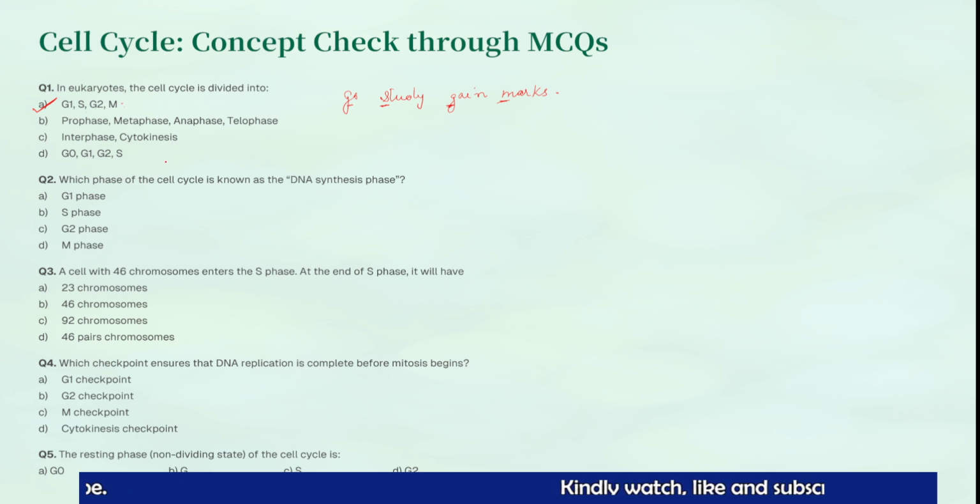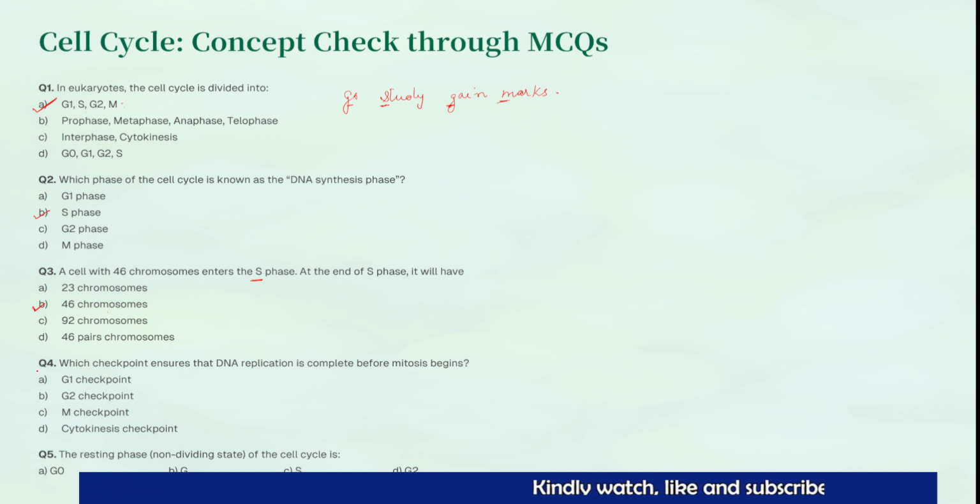Second question: which phase of the cell cycle is known as the DNA synthesis phase? Very easy, it is the S phase. Third question: a cell with 46 chromosomes enters the S phase. At the end of the S phase, it will have dash number of chromosomes. We know that during the S phase, DNA is synthesized, but the number of chromosomes will not increase, only the content doubles. So the number of chromosomes will be the same even after the S phase. The answer is option B.